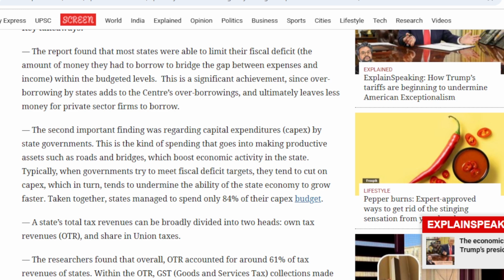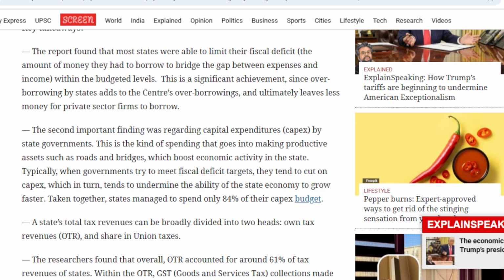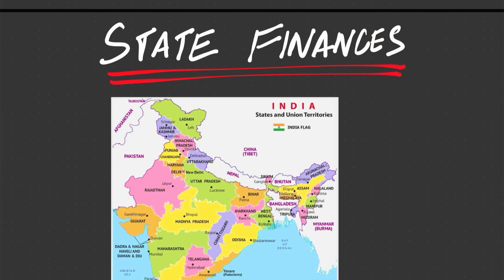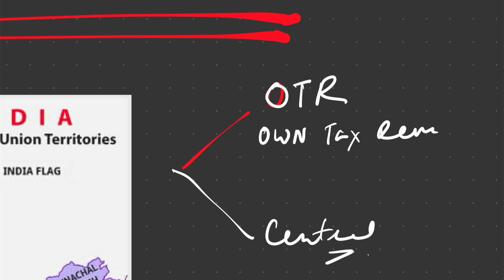So now this is an article on state finances, and we are going to discuss what are the various sources of state finances. See, there is something called OTR, which is own tax revenue, and there is something which is central contribution, funds from center.